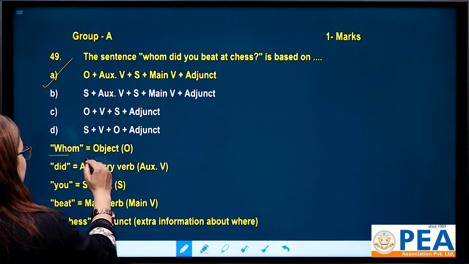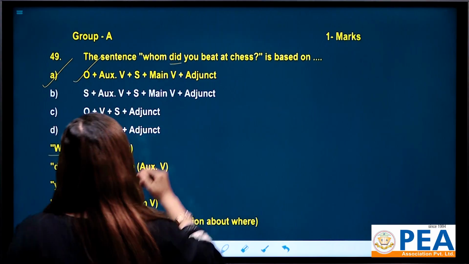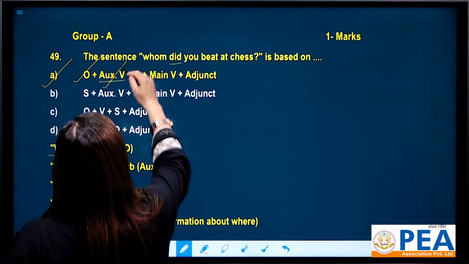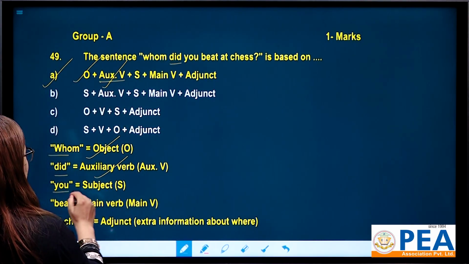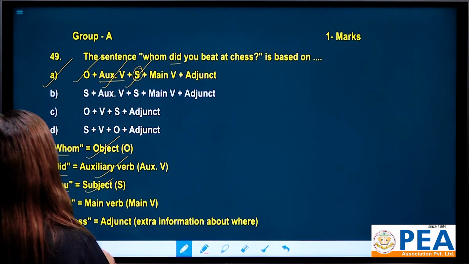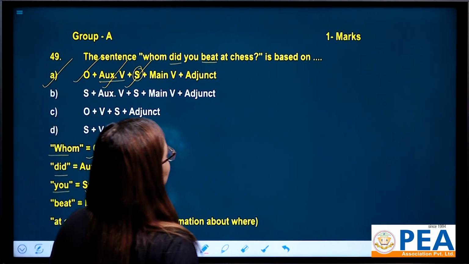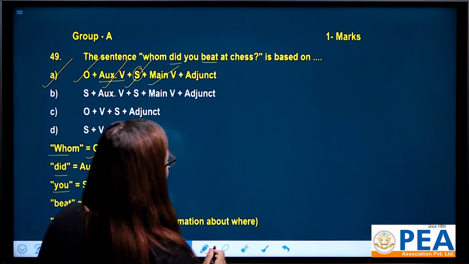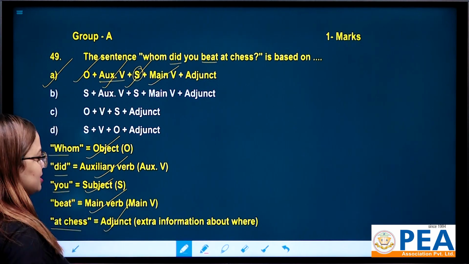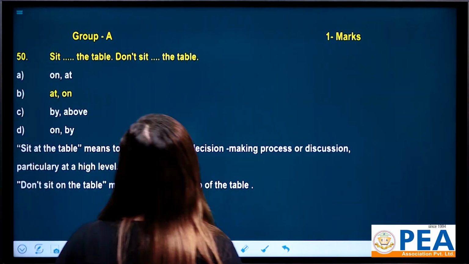Here, "whom" stands for object, so O is correct, and "did" stands for auxiliary verb, that's why V is correct. "You" stands for the subject, so S is also correct, and "beat" is the main verb, this is also correct. The last one is adjunct. "At chess" is an adjunct because this is extra information about where. That's why option A is correct.